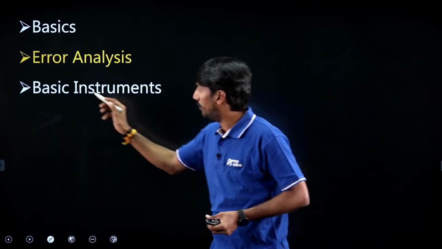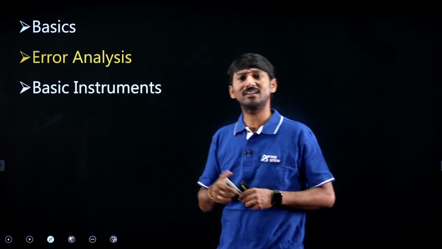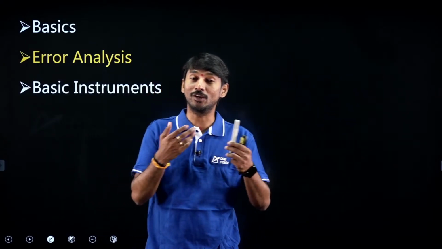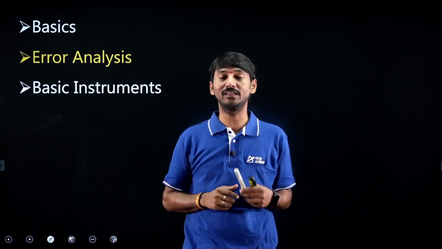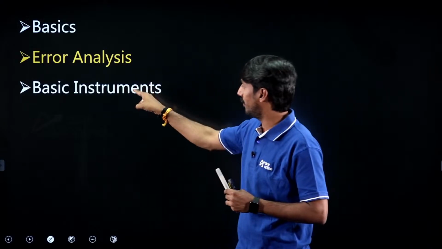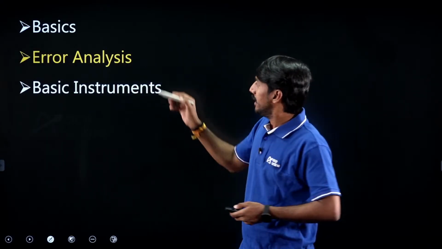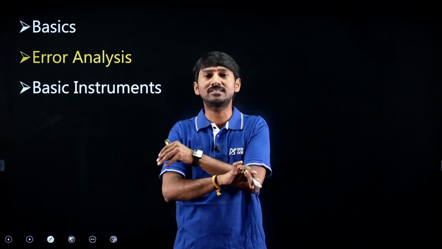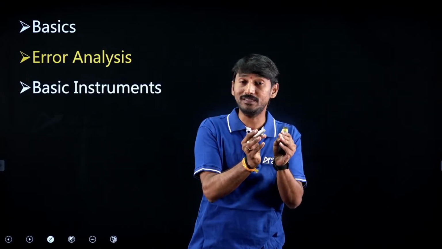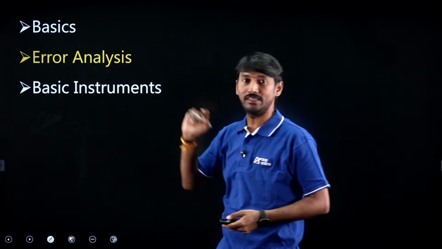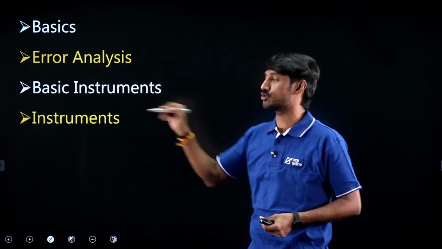After that, basic instruments. Sir, what are the types of instruments? Indicating instruments, recording instruments, integrating instruments, and then the corresponding constructions and everything will be available in this chapter. If you complete these 3 chapters, we can have the complete basic idea regarding measurement and instruments. With this concept, we can start the instruments chapter.